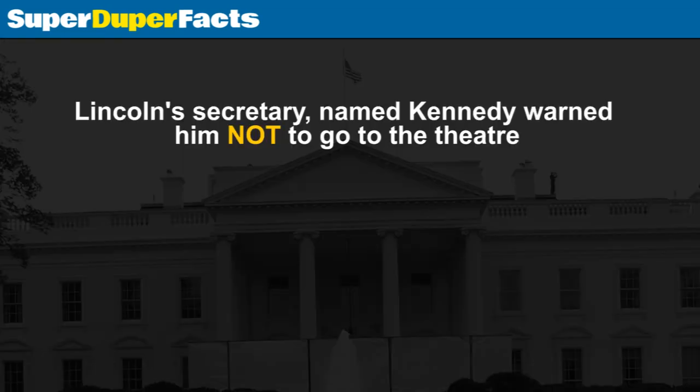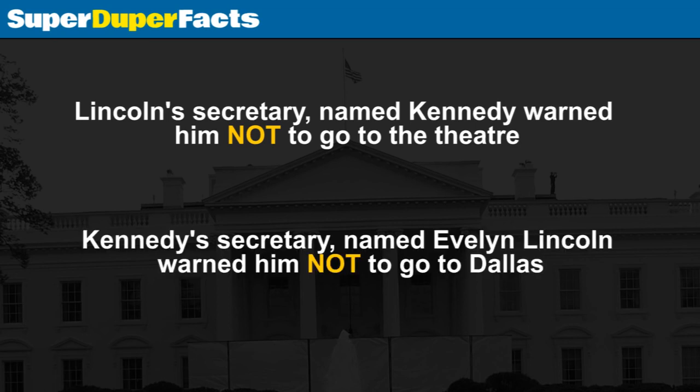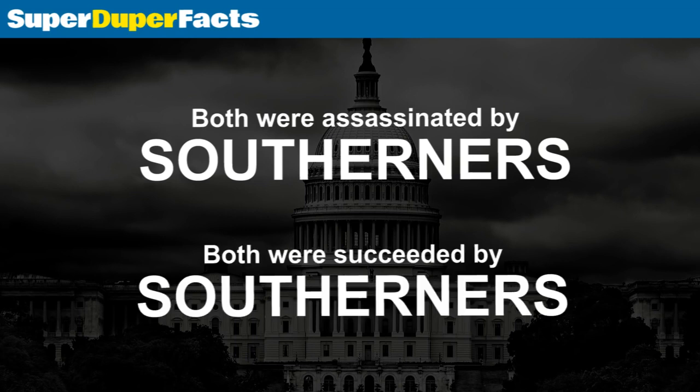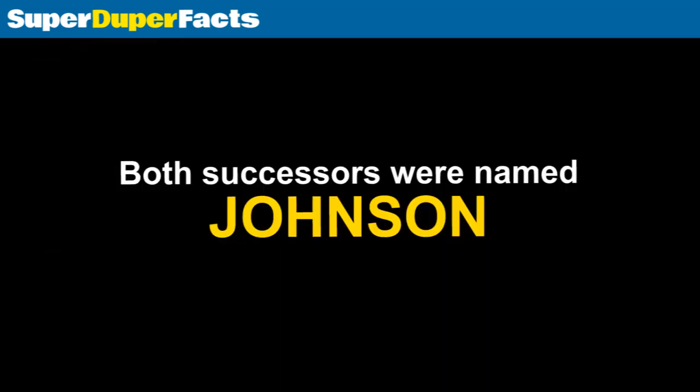Lincoln's secretary, Kennedy, warned him not to go to the theater. Kennedy's secretary, Lincoln, warned him not to go to Dallas. Both were assassinated by Southerners. Both were succeeded by Southerners. Both successors were named Johnson.